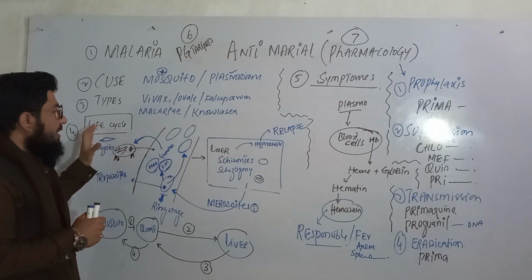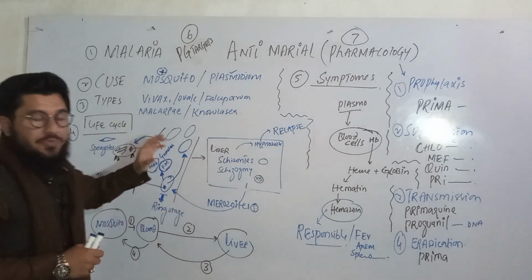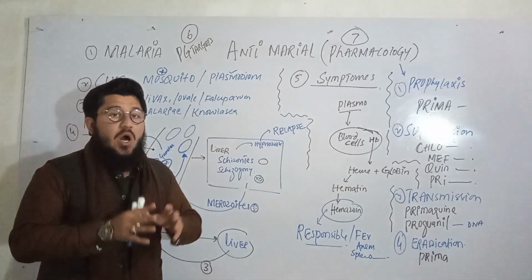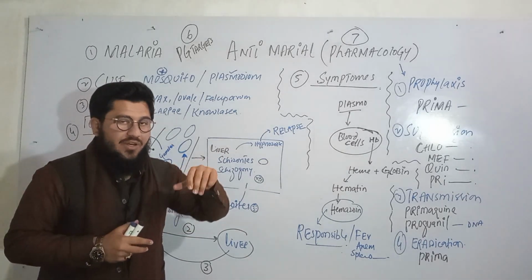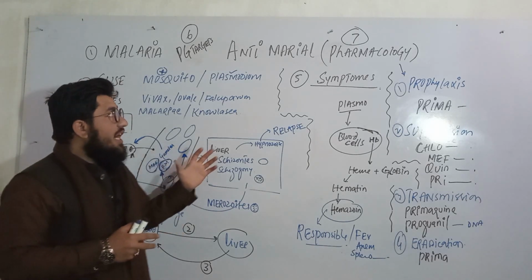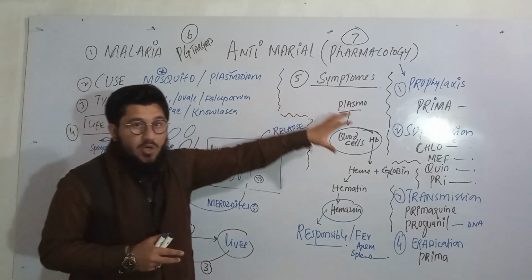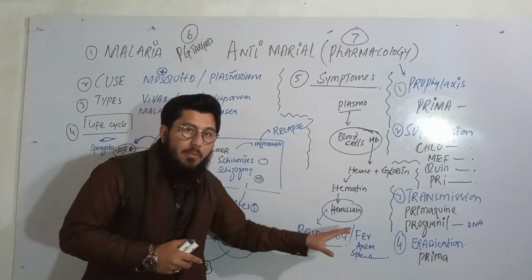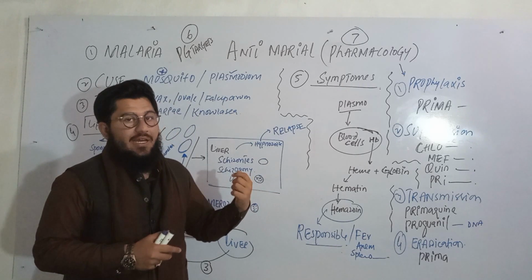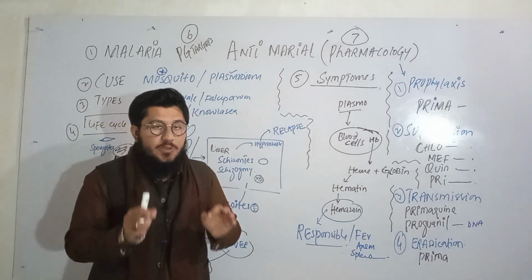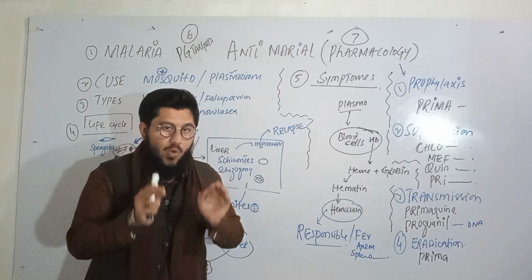After that, we'll be talking about a very important point, the life cycle of the malarial parasite, or one can also say the life cycle of the plasmodium. After that, we'll talk about the symptoms like fever, anemia, and splenomegaly due to malaria. We'll cover all these points in a very simple and easy way.